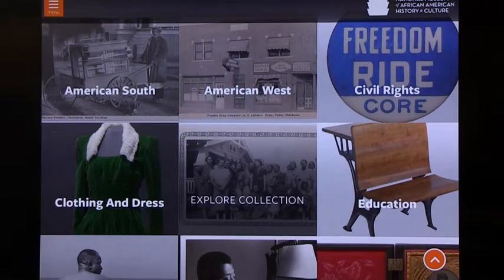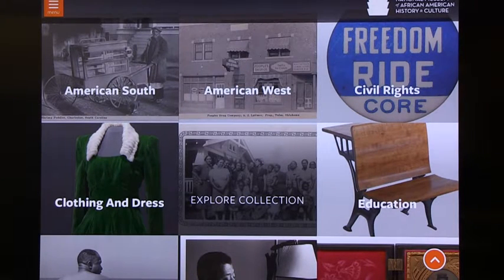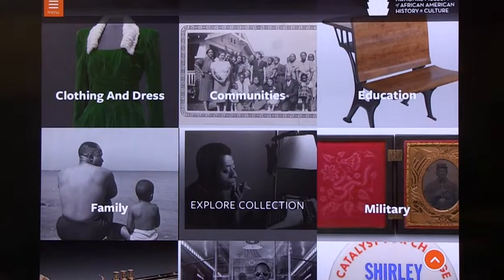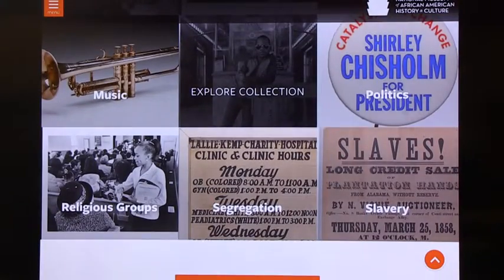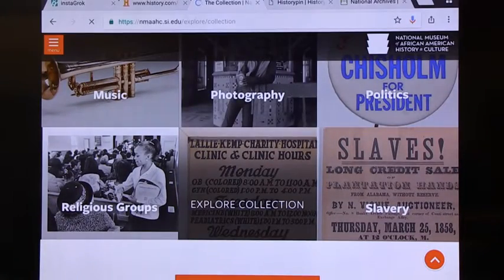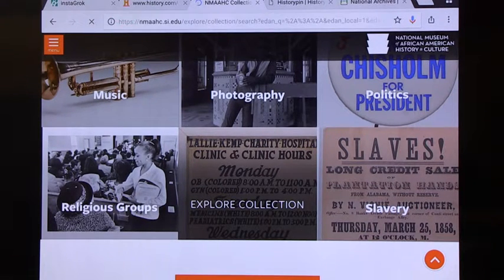So what you can do is use their online collections, because they're part of the Smithsonian series of museums. You can use their tools very, very well. They've got some examples from other Smithsonian resources to build their ideas around, and you can explore different things. For example, we can explore the collection around segregation, but we can explore, of course, slavery and other things.